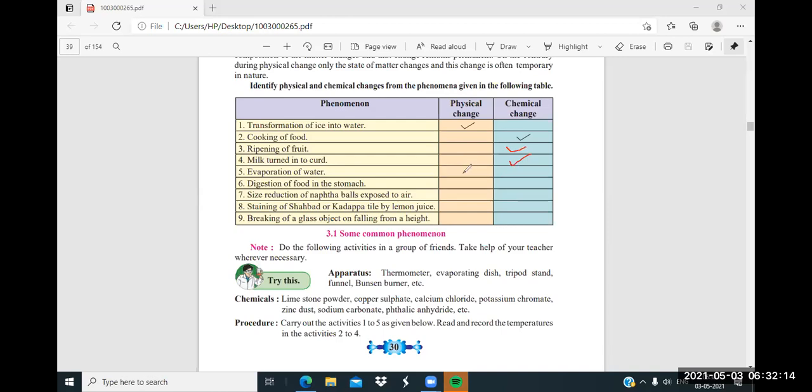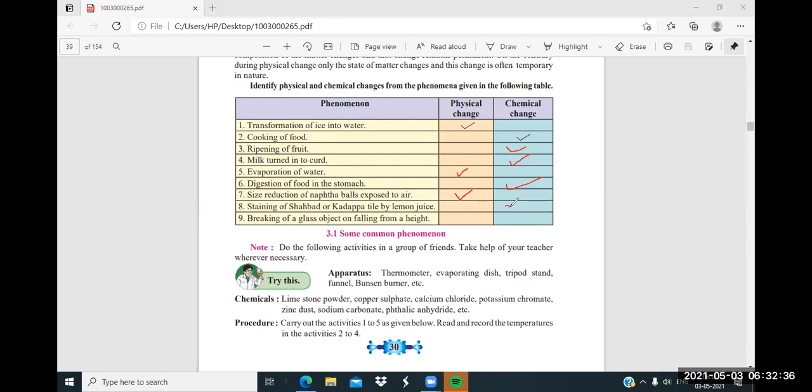Digestion of food in the stomach? Chemical. Size reduction of naphthalene balls exposed to air? Physical. Staining of Shahabad or Kadapa tile by lemon juice? Chemical.